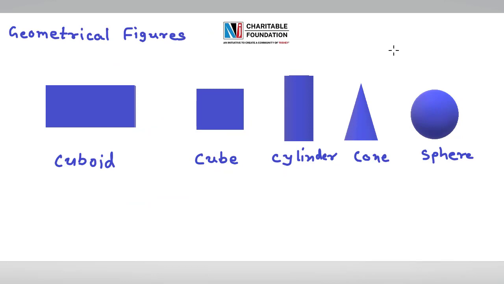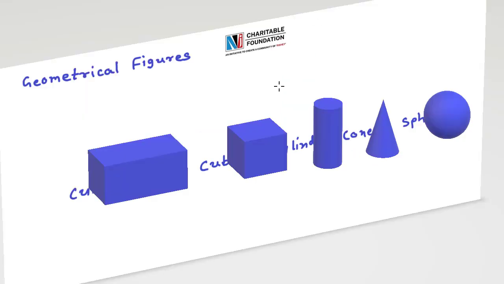So friends, observe some solids in your surroundings. Find these types of solid shapes, or the figures we learned in the previous video like square, rectangle, circle, and observe that with length and breadth we can draw some figures, but with length, breadth and height we can draw some solids. And as you know, a matchbox is like a cuboid.